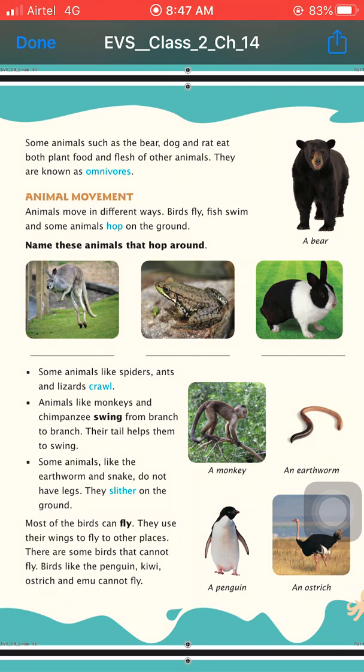Okay, next one is animals like monkey and chimpanzee, which swing from branch to branch. Their tails help them to swing.